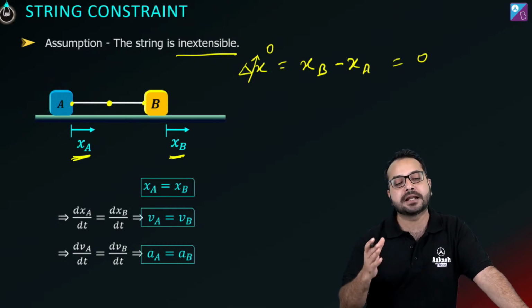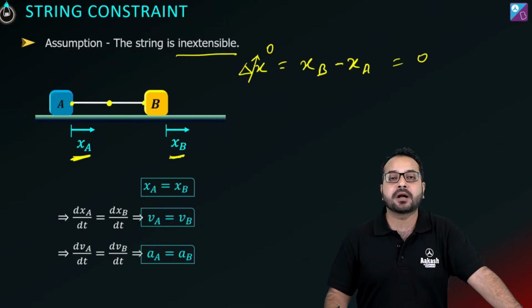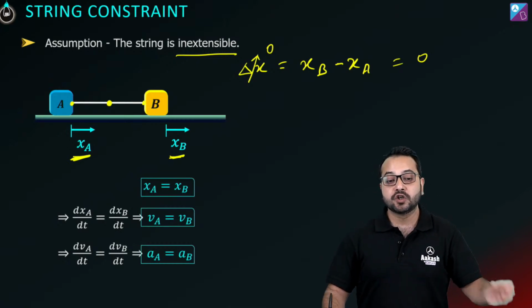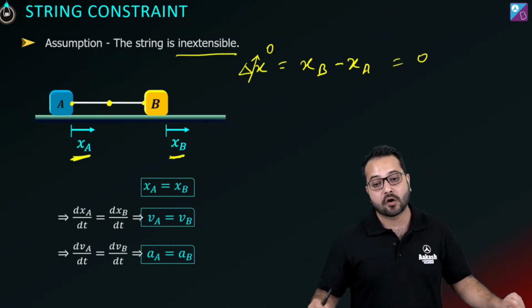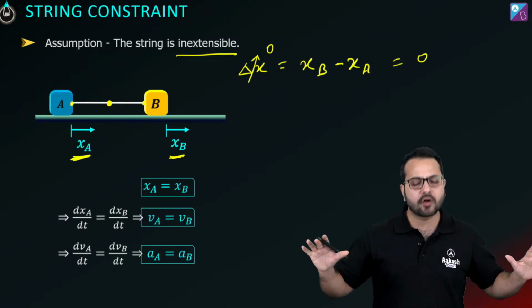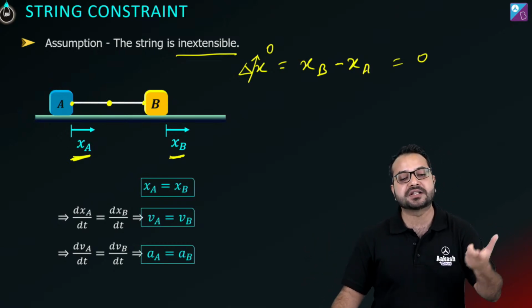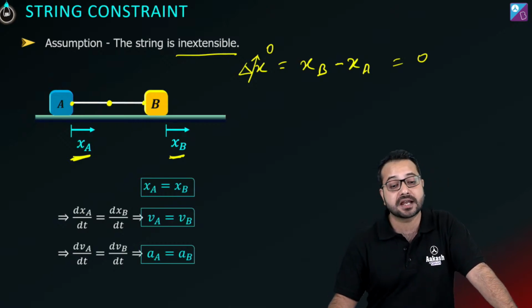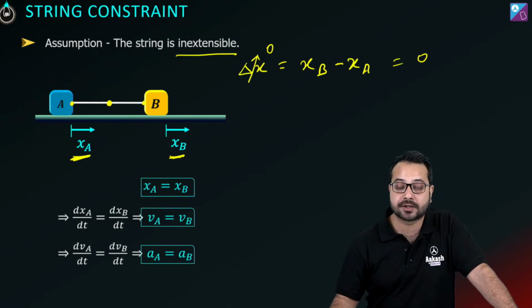Now, before even telling you string constraint, you know that xa will be equal to xb. But a lot of times the actual concept is not clear, so in complicated situations, you face problems. So I'm going to resolve all that problem. All right, so now here we are sorted. Whatever will be the relationship between the displacements, the same relationship is going to exist with the velocity, and the same relationship is going to exist with the acceleration. All right, let's go further.